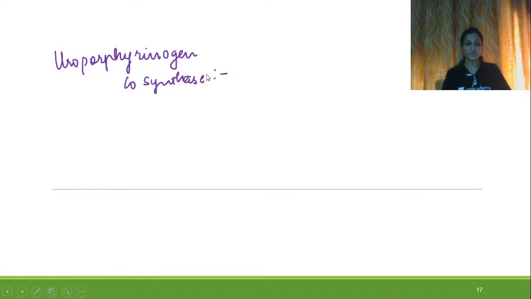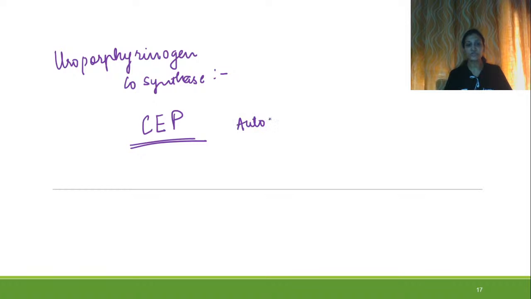Now moving towards the next porphyria, the enzyme which is actually responsible for this porphyria is uroporphyrinogen co-synthase, right? The porphyria associated with this is congenital erythropoietic porphyria, CEP, and it is an autosomal dominant porphyria.